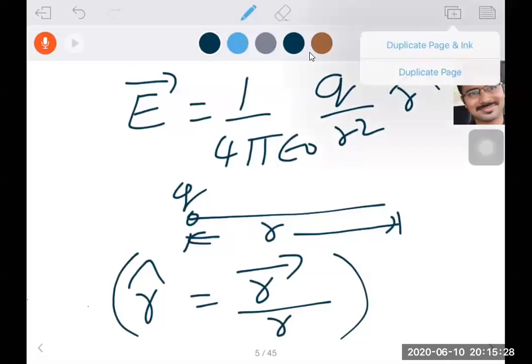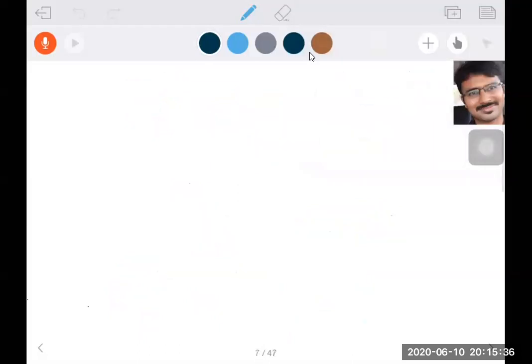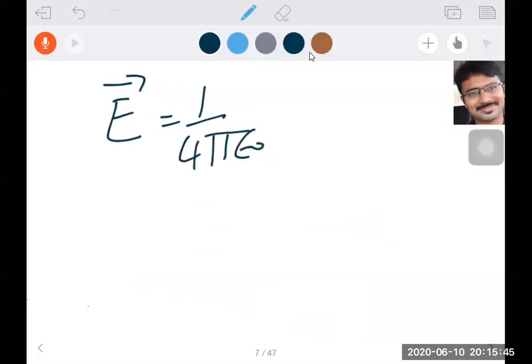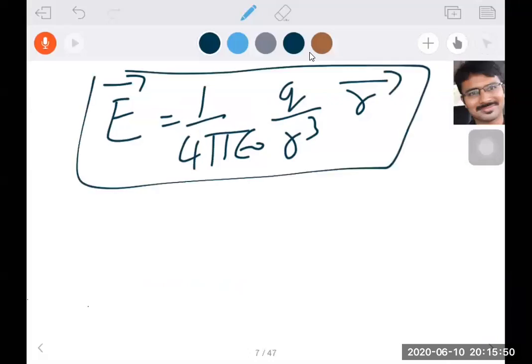So what should I write on the next page? Now I am taking the next page. See here. E bar is equal to 1 by 4 pi epsilon naught Q by R cube into R bar. This is the electric field intensity formula when we are taking a distance of R. I hope it is clear till here. All are clear till this formula, which we already discussed yesterday.